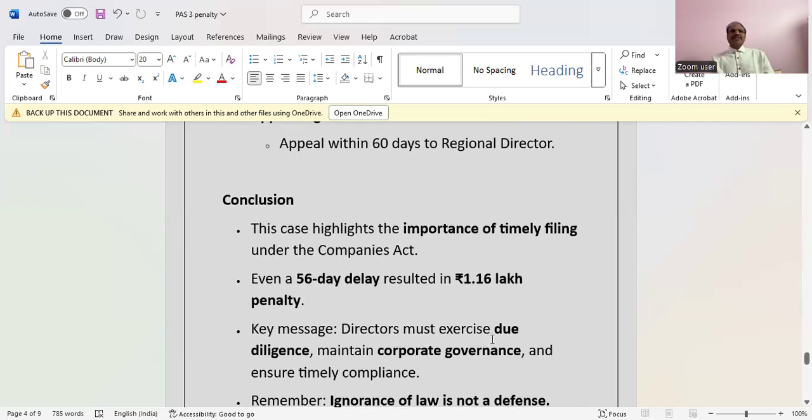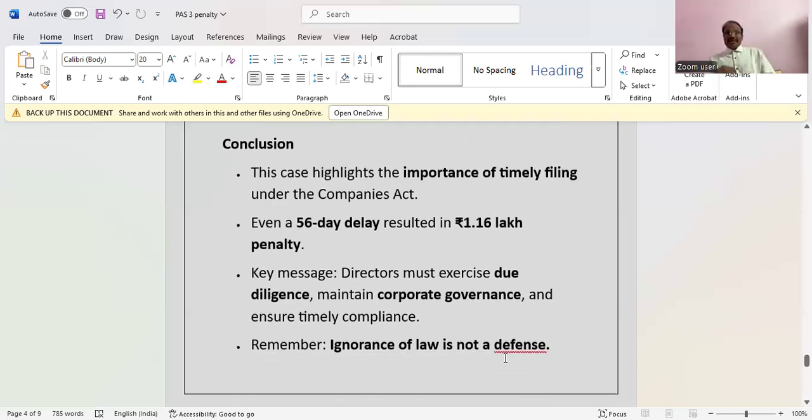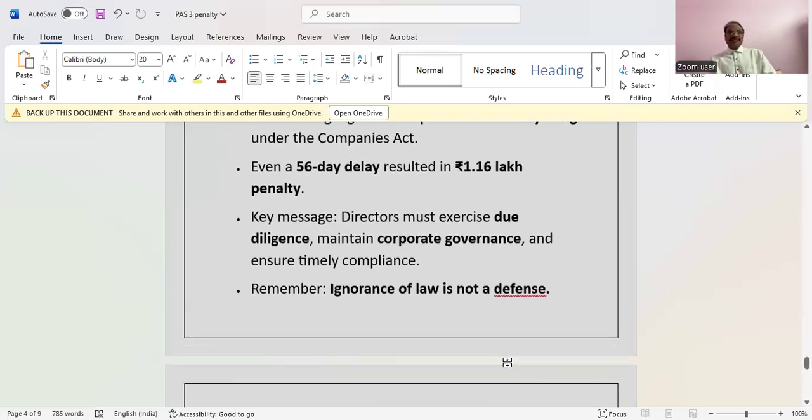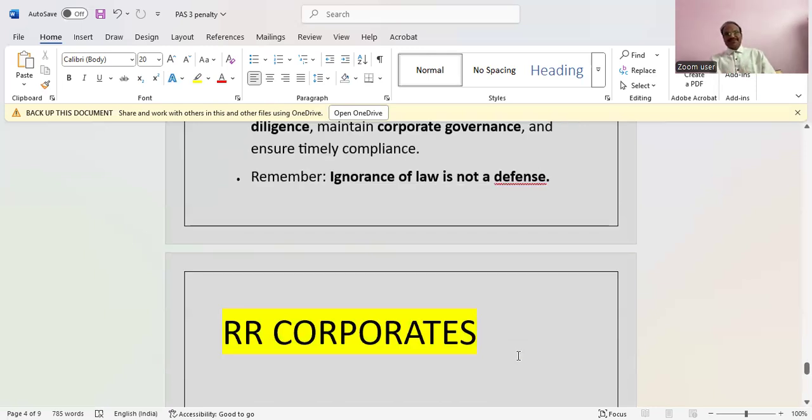So the conclusion is that this case highlights the importance of timely filing under the Companies Act 2013. A 56-day delay resulted in a 1.16 lakh penalty. Directors must exercise due diligence, maintain corporate governance, and ensure timely compliance. Ignorance of law is not a defense.